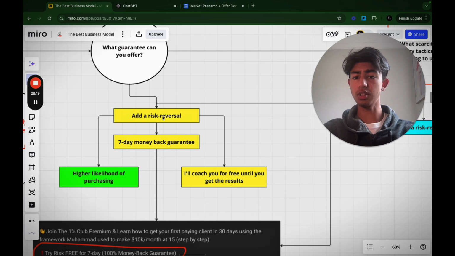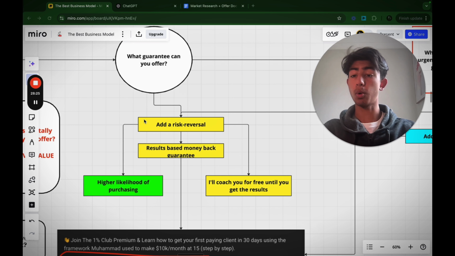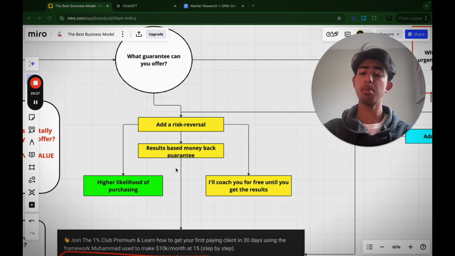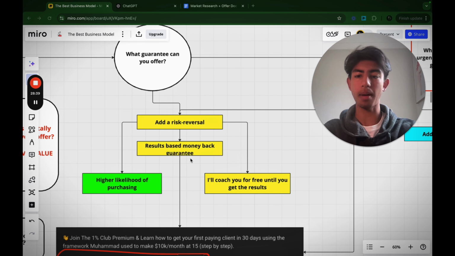And this all feeds into this one. You want to add a risk reversal on top of that. Notice everything. Then on top of that, we also want to have a risk reversal. An example of a risk reversal is a results-based money-back guarantee. Now, if you don't get them the results in a certain time frame, you give 100% of the money back. This is going to be so powerful. Literally, this is going to make your offer so powerful, right?